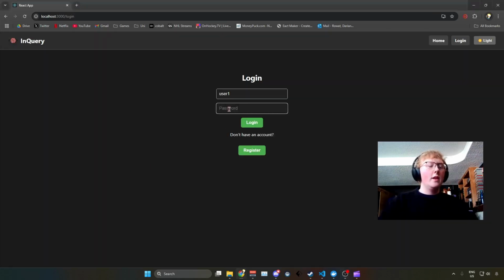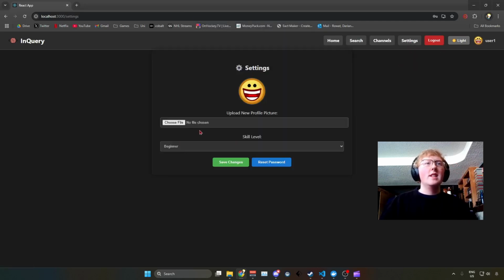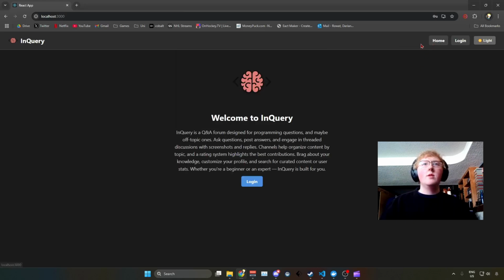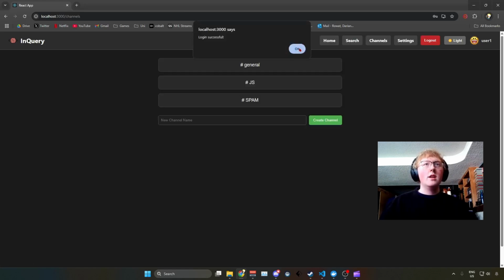Another useful feature I figured I should add is the ability to reset your password. So if I log in as user 1 with 1 as my password, see I logged in, but I really want to make that something a lot easier to type. So I go over here, go to settings, go to reset password, and I enter 1, 2, 3. Update password. Oh, I see that it has to be at least 4 characters. So 1, 2, 3, 4, 5, 6, 7, 8, 9. Just let me double check that. Update password, and if we log out and log back in, user 1, 1, 2, 3, 4, 5, 6, 7, 8, 9, log back in, login successful.